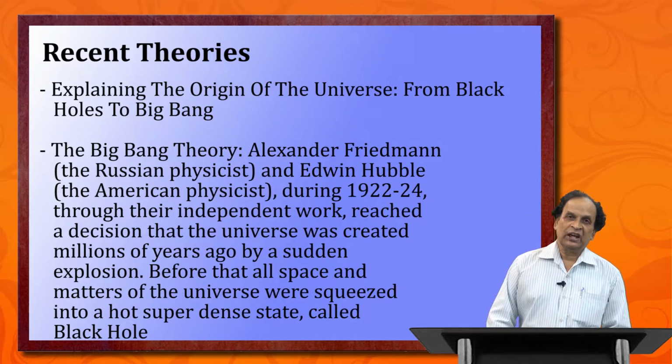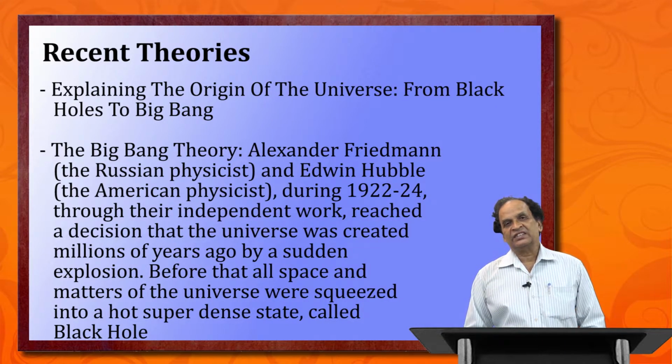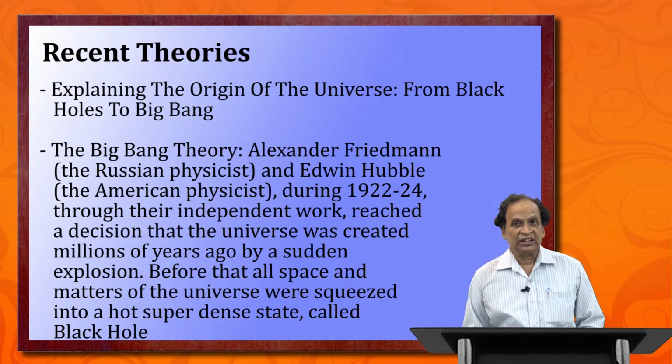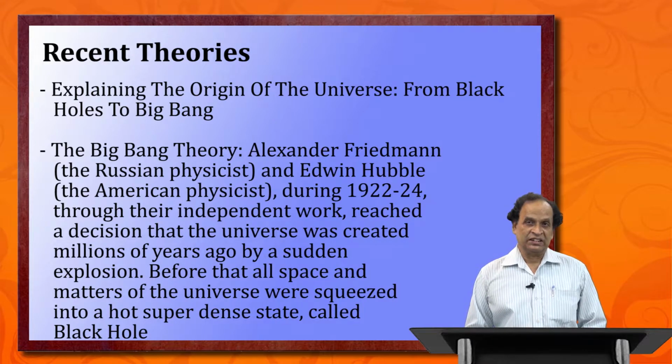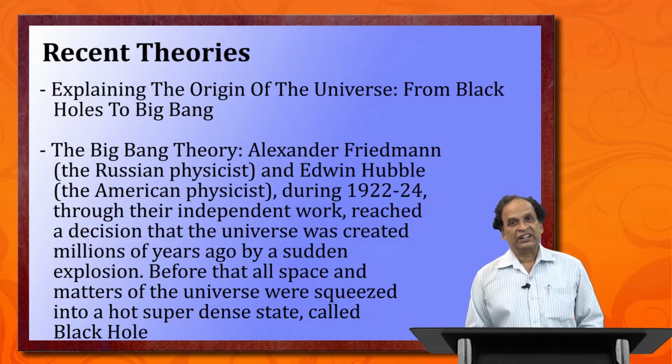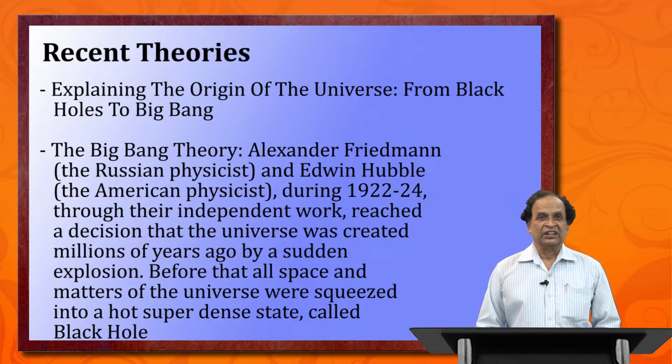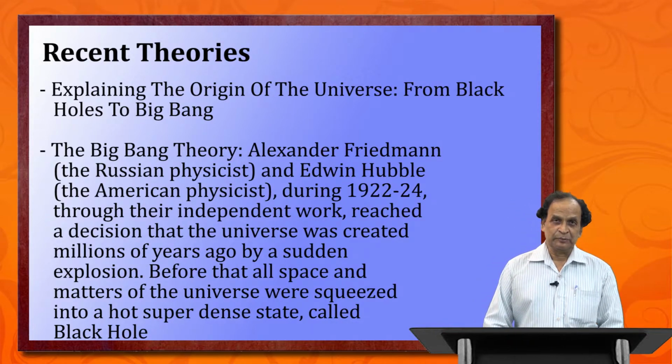Now before that, we have to know that in the last century, two concepts developed. One is this Big Bang theory, and the other one is the steady state theory. The Big Bang theory came first, and then in the second half of the last century came the other theory, which is called the steady state theory. Now, according to the Big Bang theory, who was the proponent? Let us see first. It was Edwin Hubble, the American astronomer.